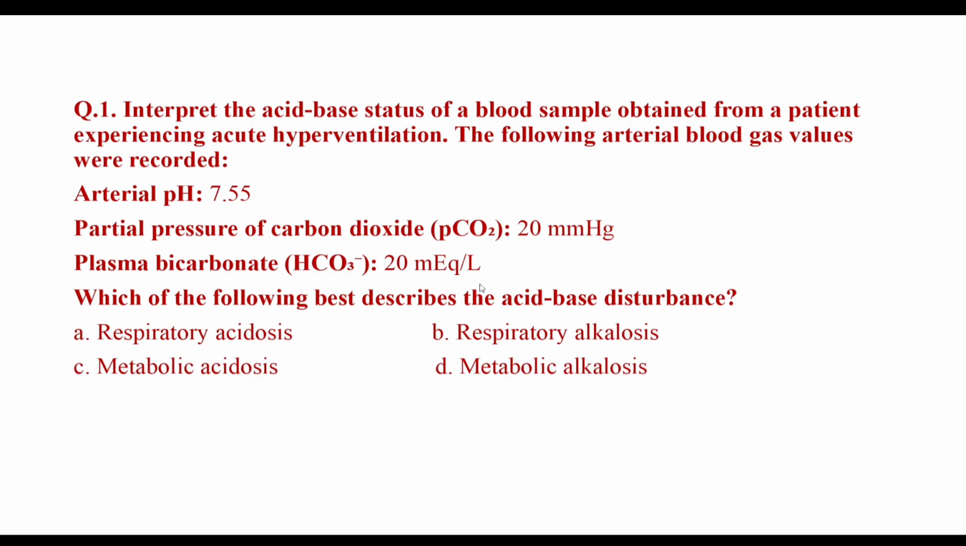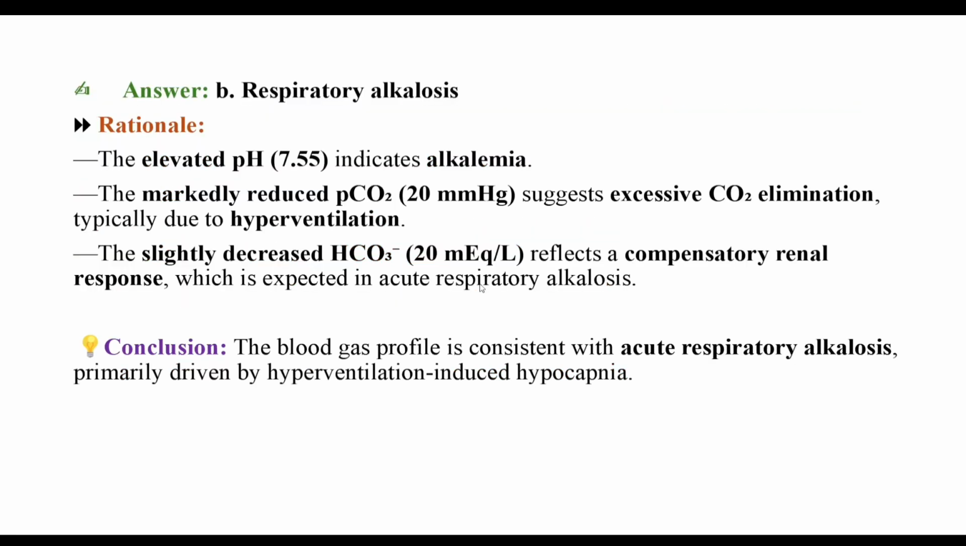So pH is higher, that is more than 7.45, so it is alkalosis. And what will be the primary cause? In alkalosis, either bicarbonate will increase or PCO2 is decreased. So in this case PCO2 is decreased but bicarbonate is not increased, so the answer is respiratory alkalosis.